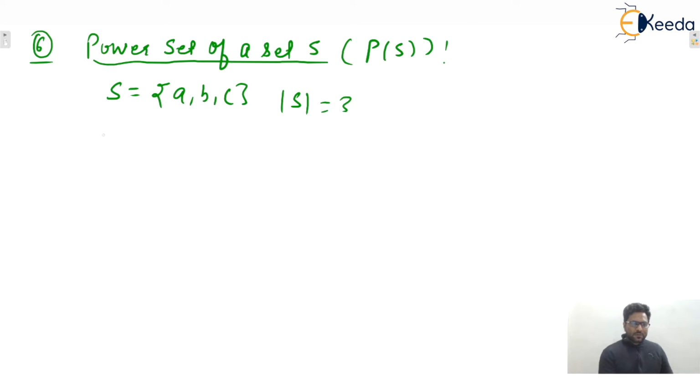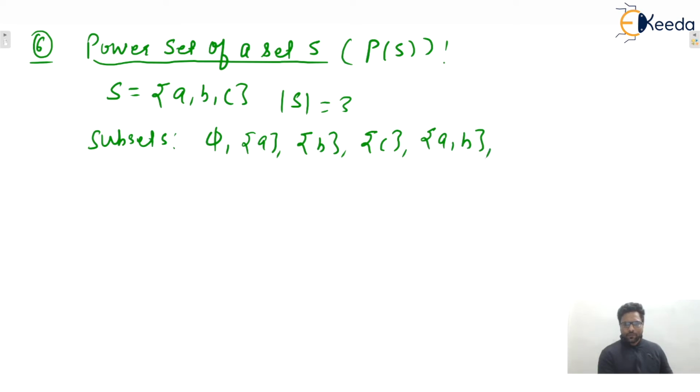Now number of subsets will be 8. So total subsets are 8. First one is phi. Then A only, B only, C only. Then A comma B, then B comma C, then A comma C, isn't it? And final one is A comma B comma C, isn't it? So we can count these are 8 only.